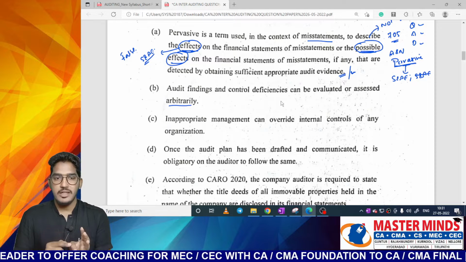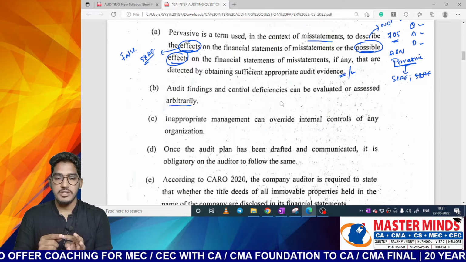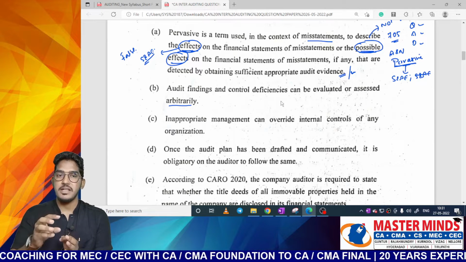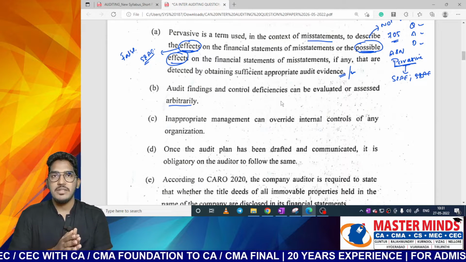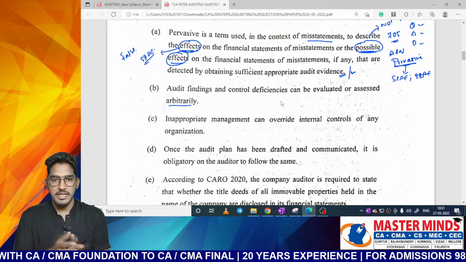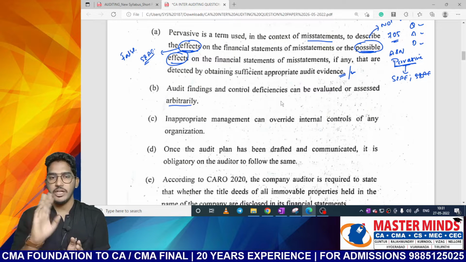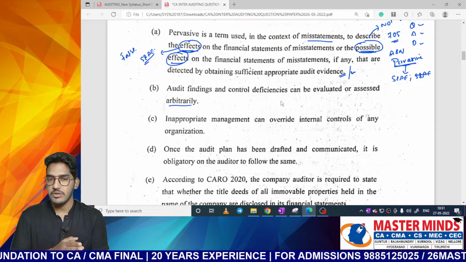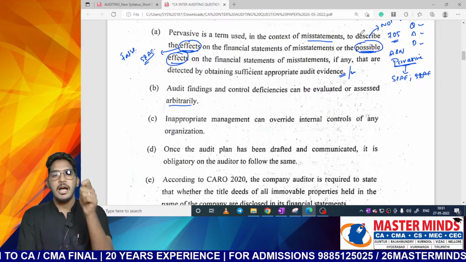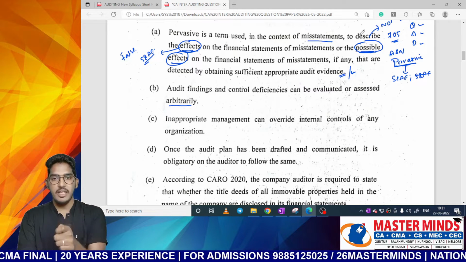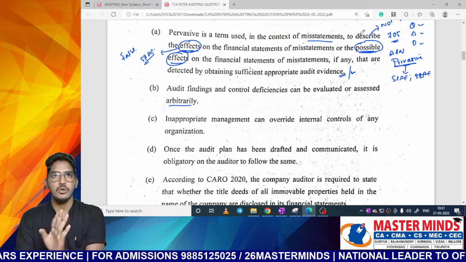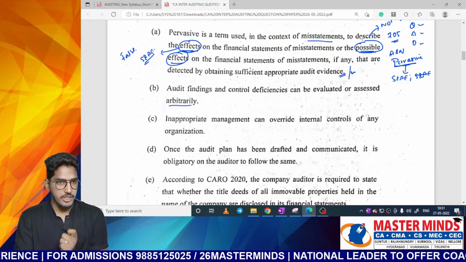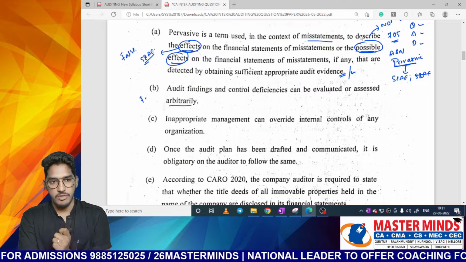So we have to analyze audit findings and control deficiencies applying our knowledge, experience and training. That is by using our professional judgment, not just randomly, without applying any system, without applying any technique. We have to do it applying our knowledge, skill, training, that is using our professional judgment, not arbitrarily, not without following any structured technique. So the given statement is also false.